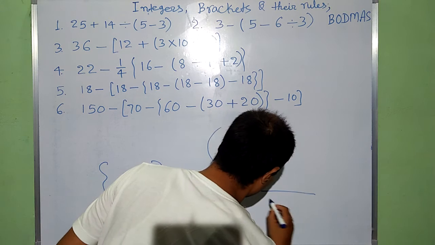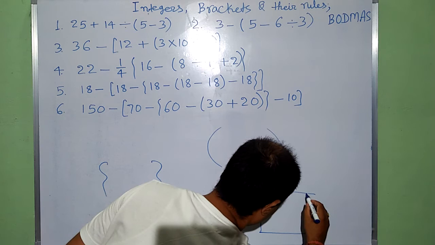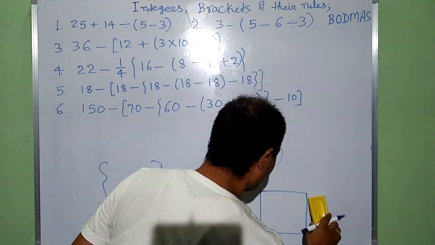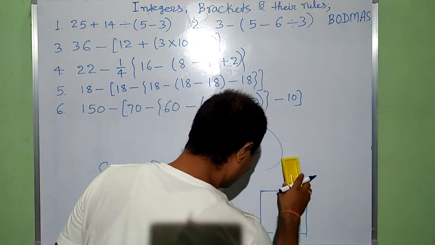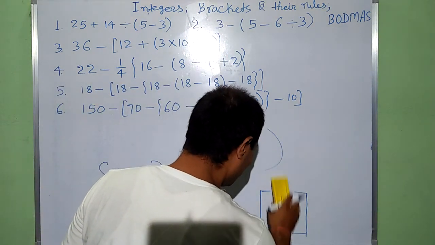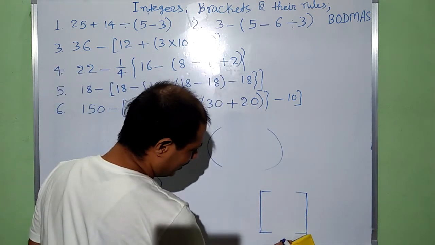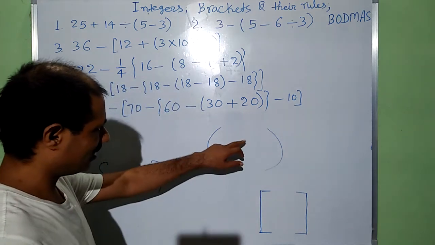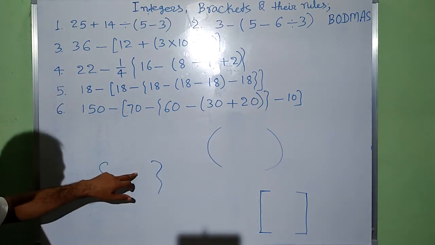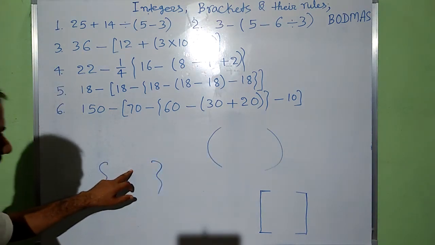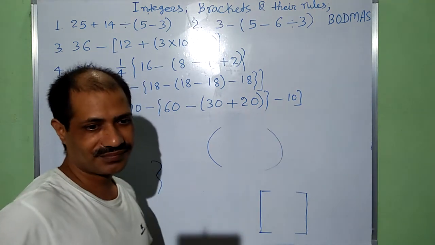And as we know, this is a square. Now we have a square bracket or big bracket. This is called a small bracket or round bracket. This is called curly bracket or middle bracket. This is called big bracket or a square bracket.